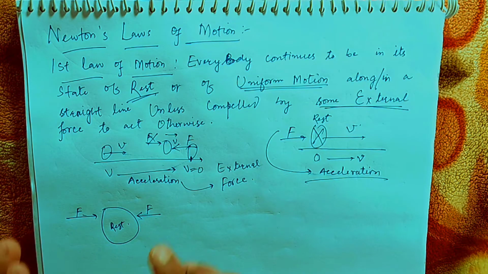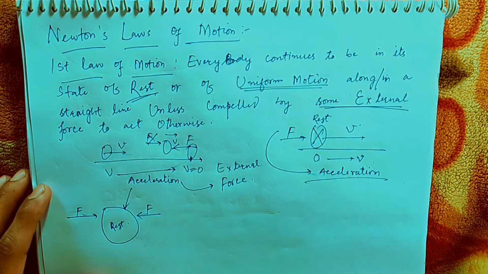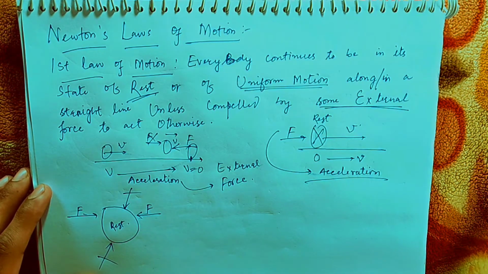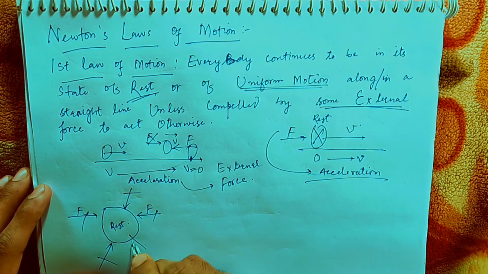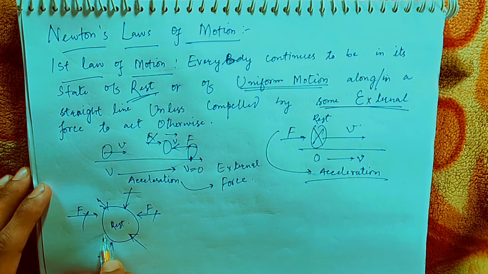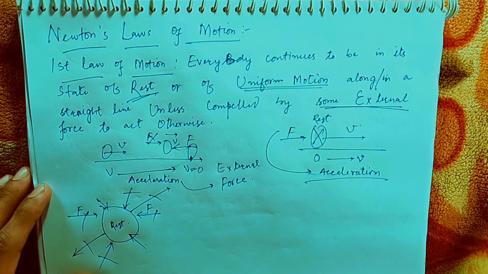Fine. So that means if the total sum of the external forces, say for example here another force is acted onto it, here another, this cancels out this, another force like this, another force like this, these two cancel, another force like this but here another force cancels this very thing.